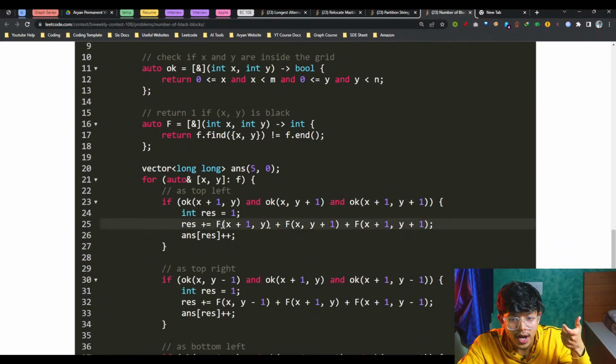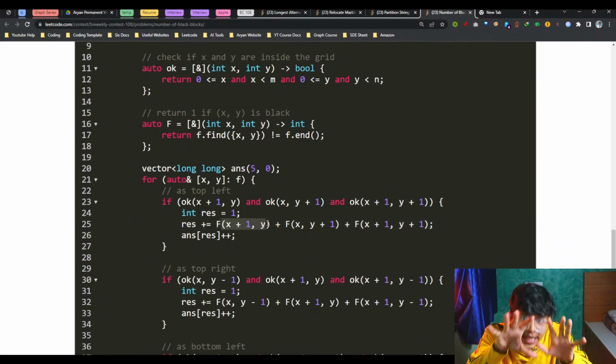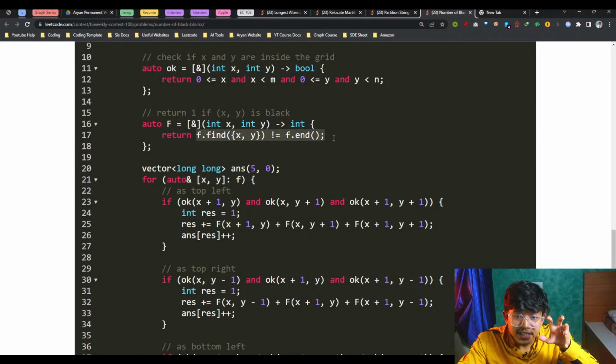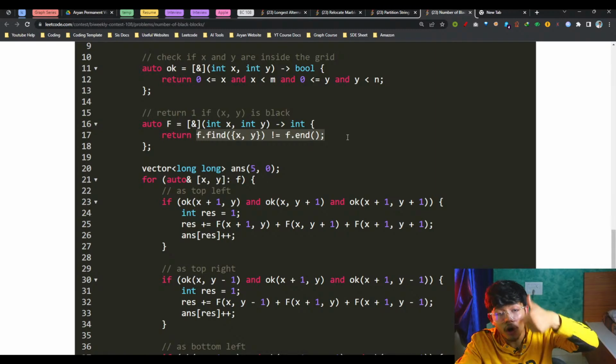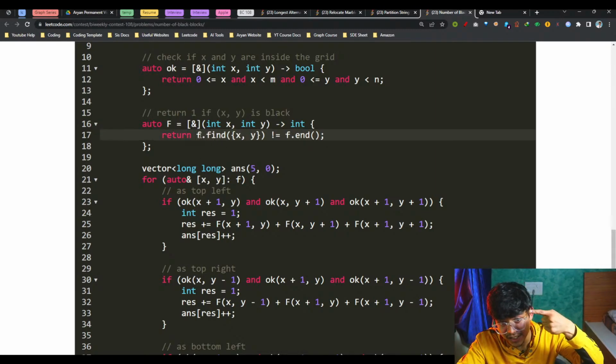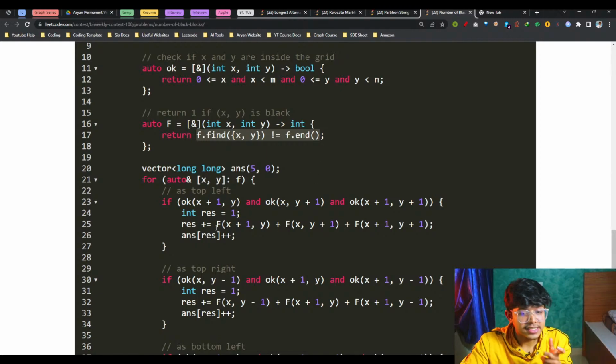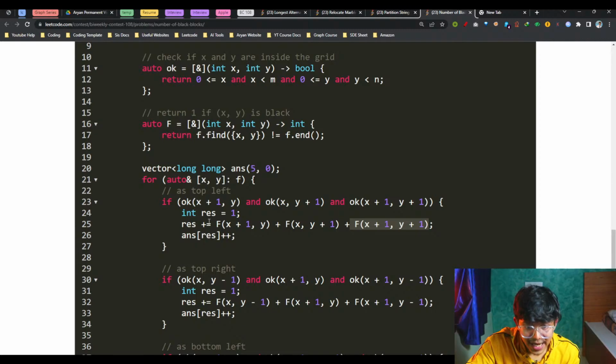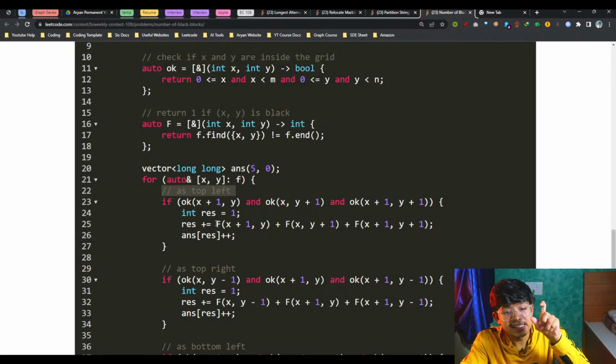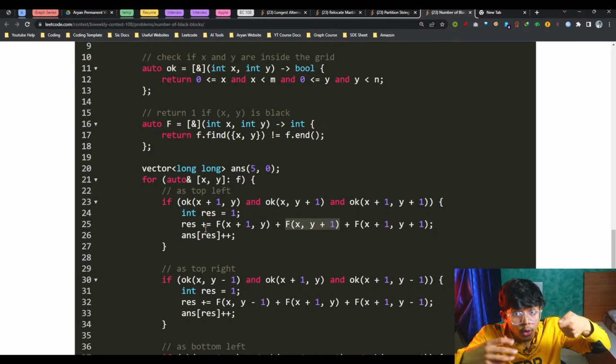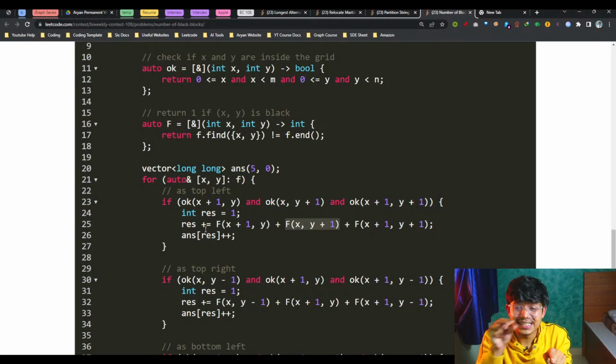So you simply grab that x plus 1 comma y and ask, hey, are you in the set? If it is, it will return a true, or it will return a false if it is not. If it returns a true, which means it is there, simply add a 1 for a black cell. So if it is a 1, simply add a 1, contributing for this particular head, which is x comma y, as a top left cell, what all cells are black. If it is black, simply add a plus 1 to know that for this block the number of black cells is these many.